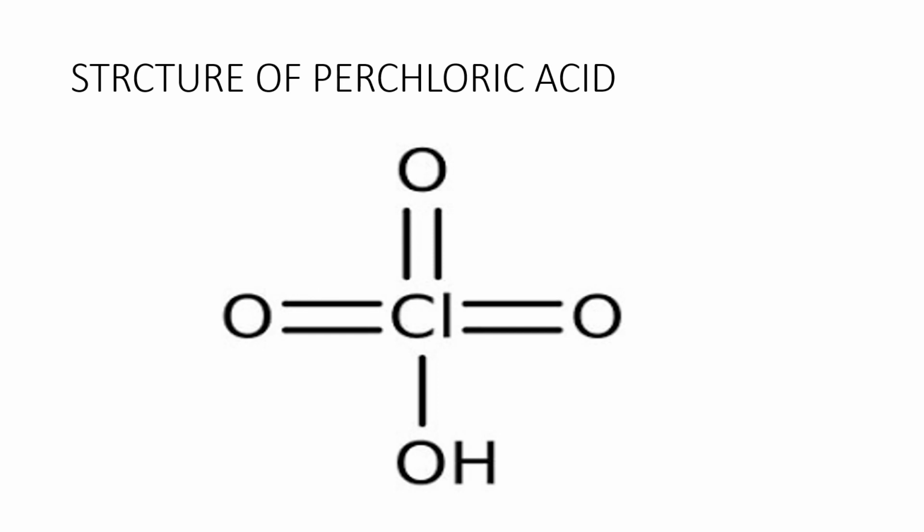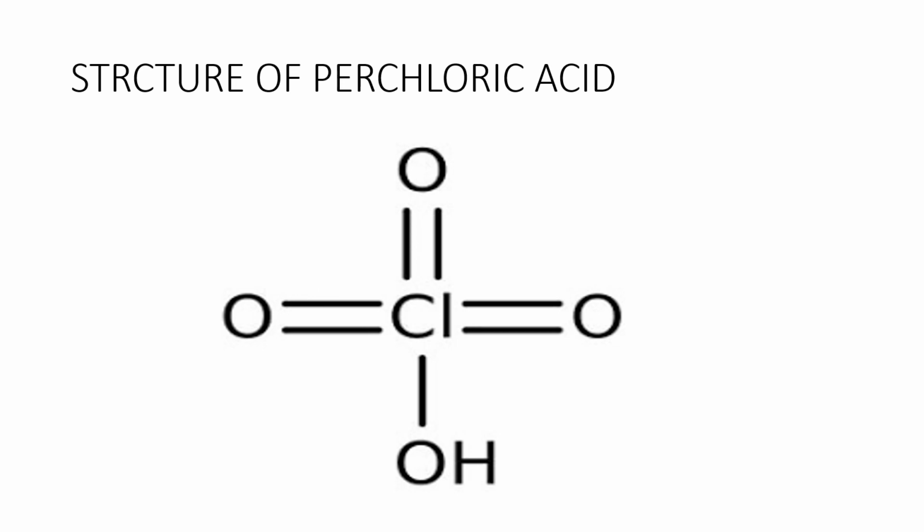The basicity of this acid is 1. Here the bond angle is 109 degrees 28 minutes. When perchloric acid undergoes ionization, it produces H plus ions and the perchlorate ion. ClO4 minus is known as the perchlorate ion.